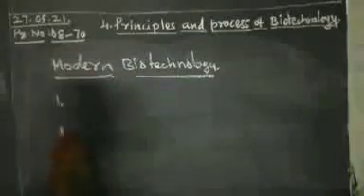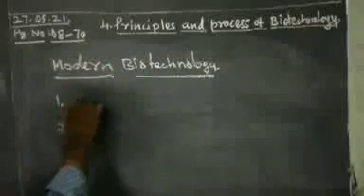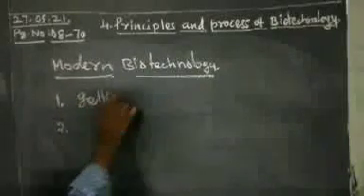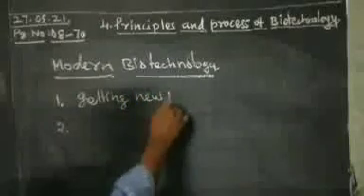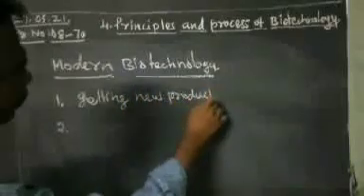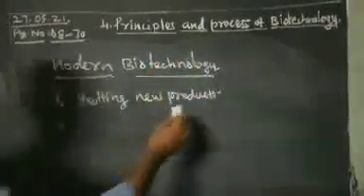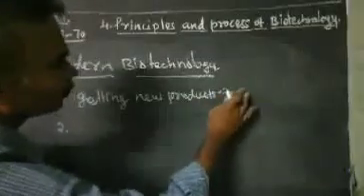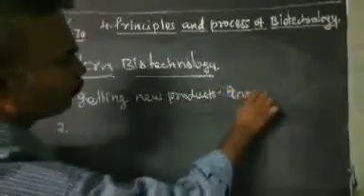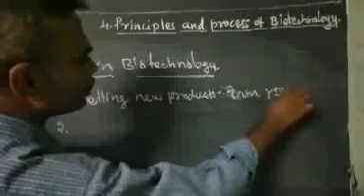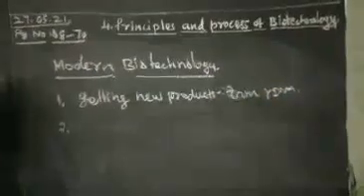The first one is getting new products from rDNA. rDNA means recombinant DNA technology.